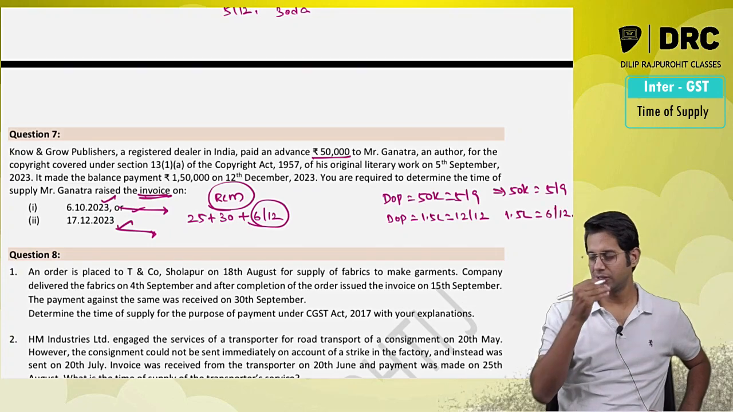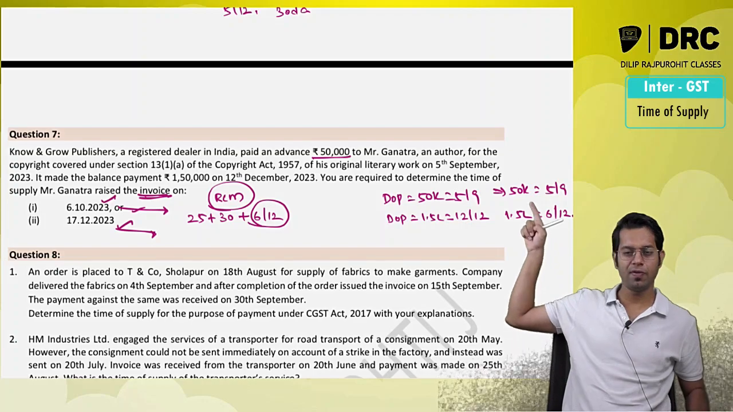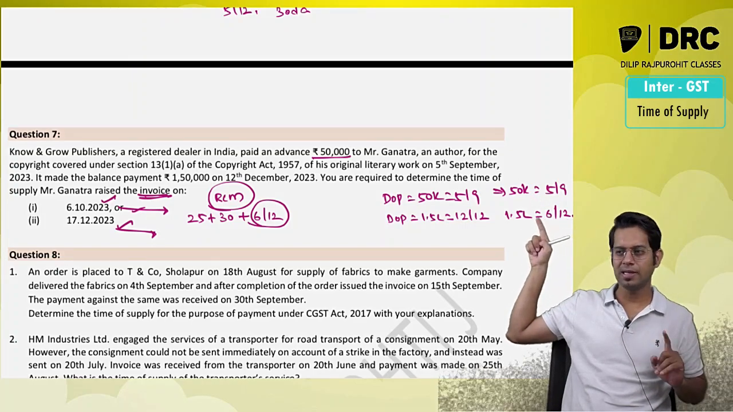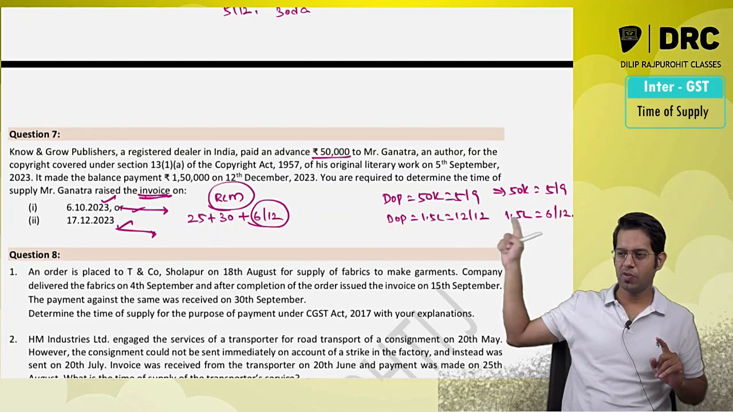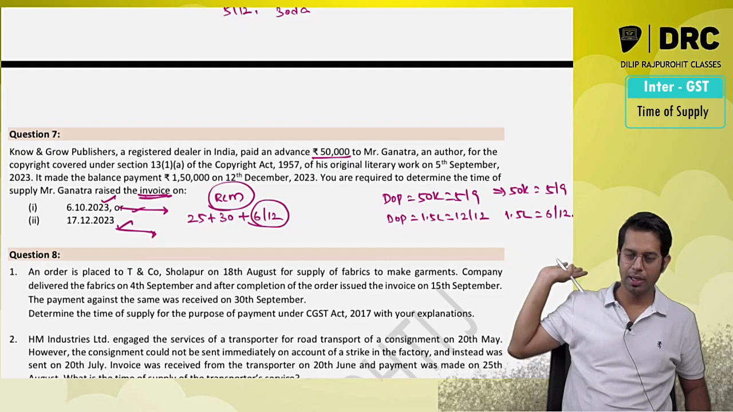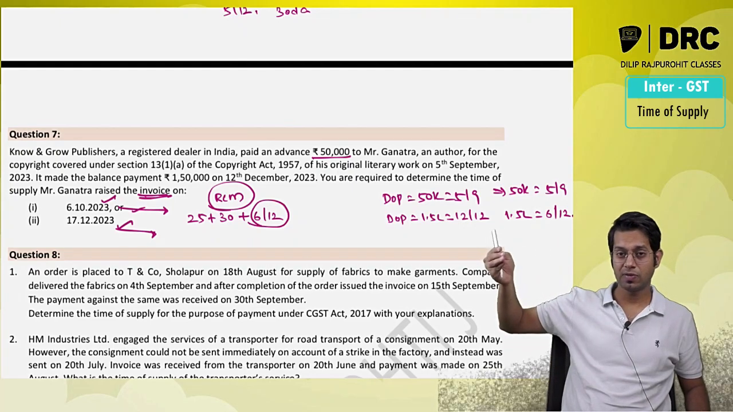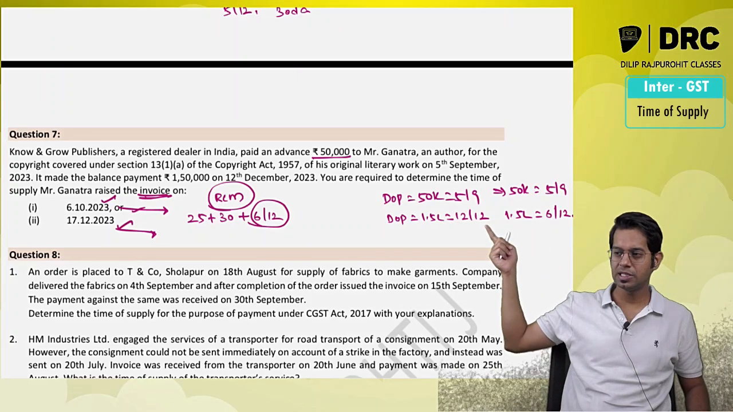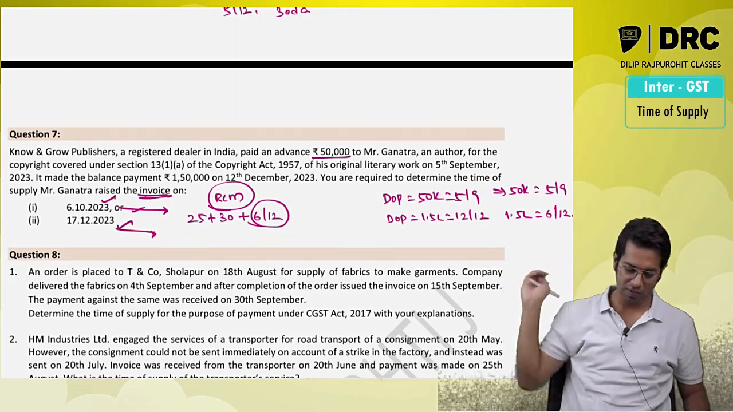Okay, in first case for 50,000 rupees it will be 5th of September because you have received the money before, and for this balance 1.5 lakhs it is date of receipt of payment or date of last 61 days from the date of supplier invoice, whichever is earlier. So 61 days from date of supplier invoice is 6th of December, payment is received on 12th of December, whichever is earlier is 6th of December.